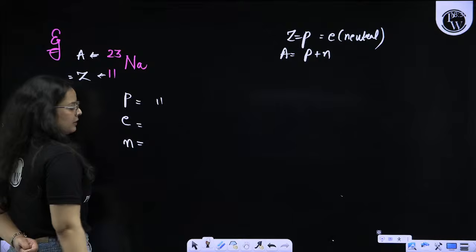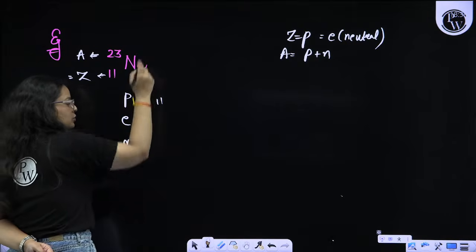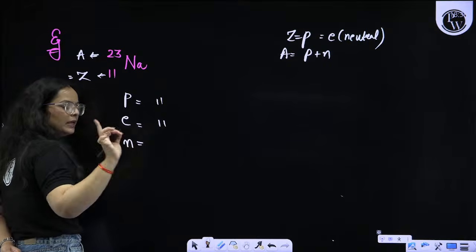Proton. So the atomic number is 11, so the proton count will also be 11. Since this is neutral, no charge is there on sodium. That means the electron count will also be 11 only.